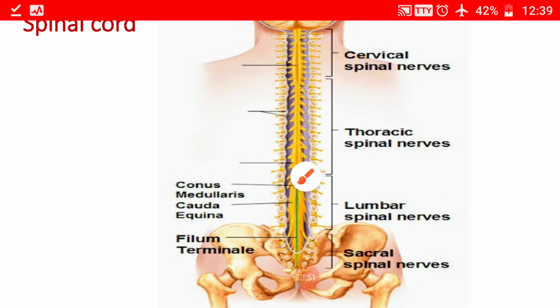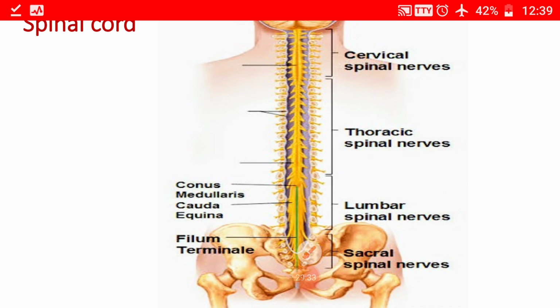It extends from the upper border of the atlas vertebra to the lower border of the first lumbar vertebra in an adult. In children, it extends up to the L3 vertebra. Superiorly, it is continuous with the medulla oblongata and inferiorly it terminates at the conus medullaris. As the spinal cord is much shorter than the length of the vertebral column, the spinal segments do not lie opposite the corresponding vertebra. The spinal cord ends in the lower part of the first lumbar vertebra in a cone-shaped manner, and this is called the conus medullaris.